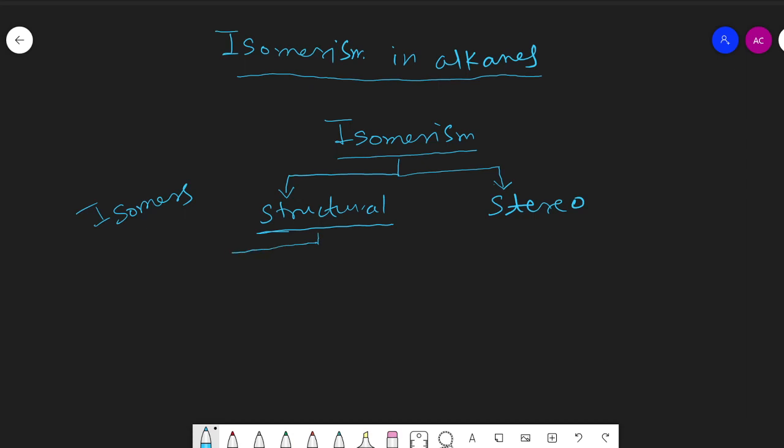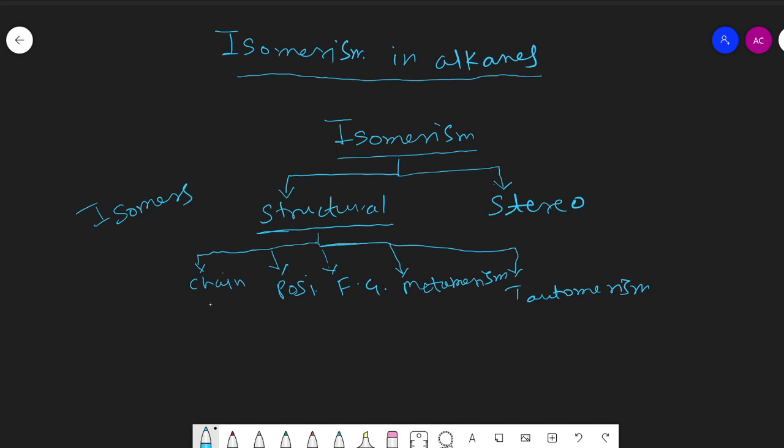Now, structural isomerism is of five types. One is chain isomerism, second is positional isomerism, third is functional group isomerism, fourth is metamerism, and fifth is tautomerism.